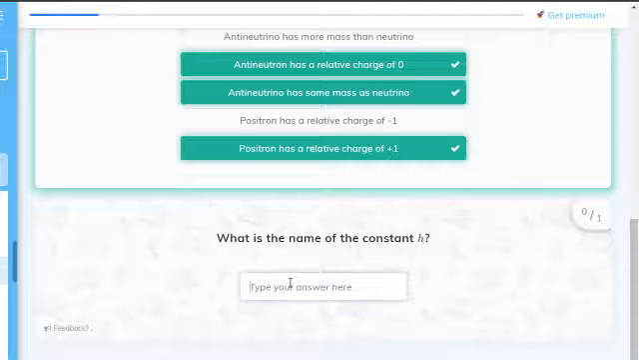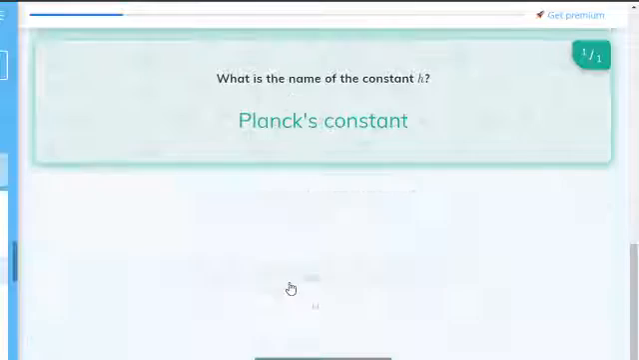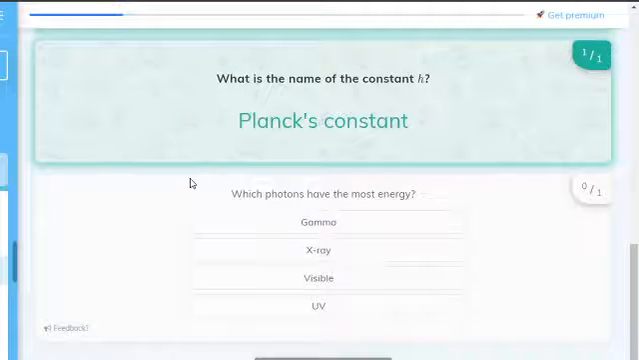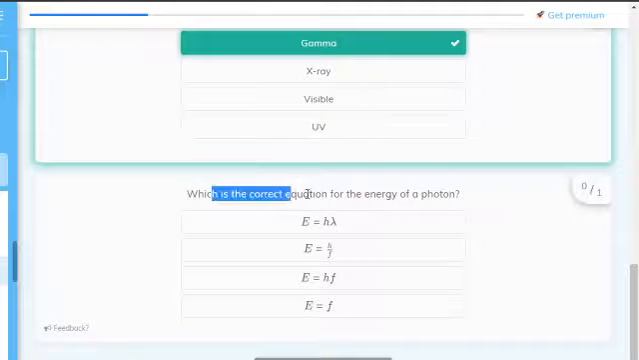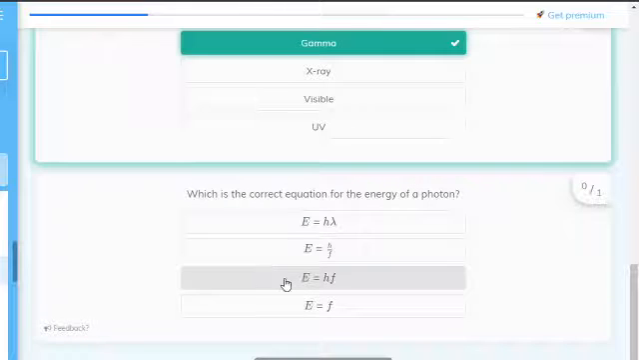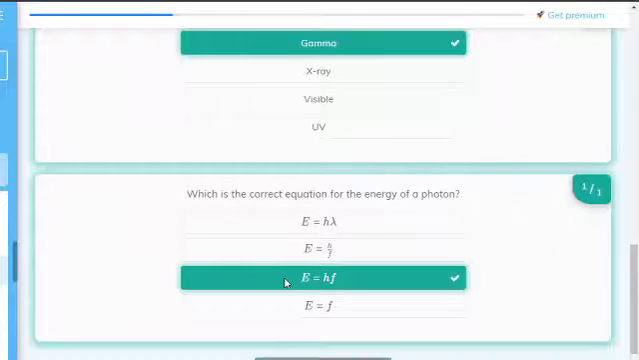So what is the name of the constant h? Planck's constant. So which photon has the most energy? Gamma. Simple. So what is the correct equation for the energy of a photon? Energy equals Planck's constant times frequency.